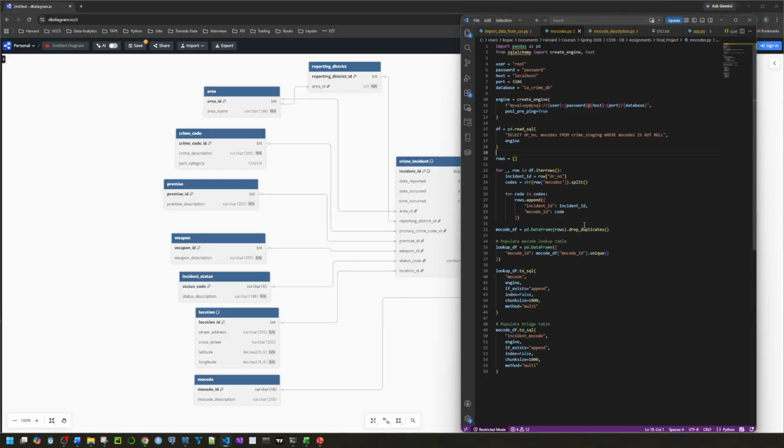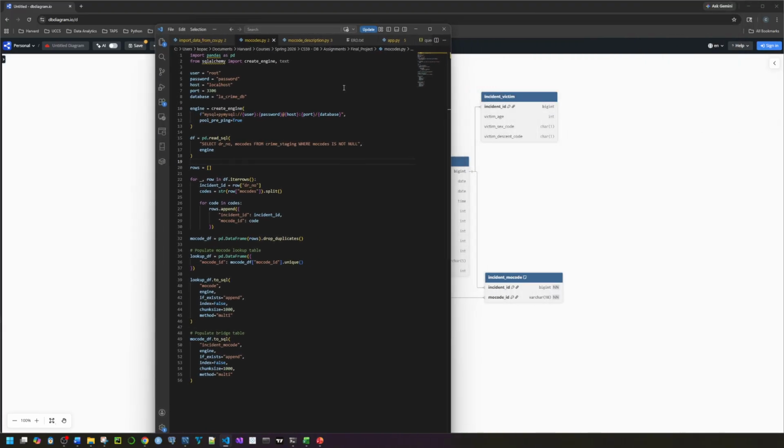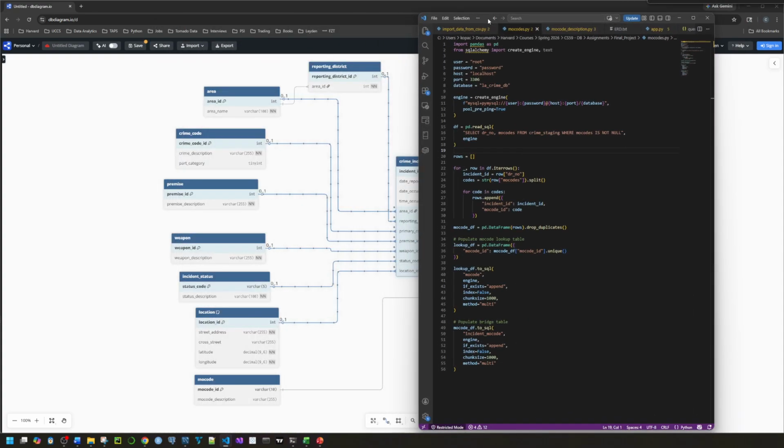So this script, mocodes.py, populates half of the MO code table and all of the incident MO code table. Same thing, just a very simple open up the MO codes, get the MO codes from the raw data, clean them up, split them on white space, and then populate the respective tables.